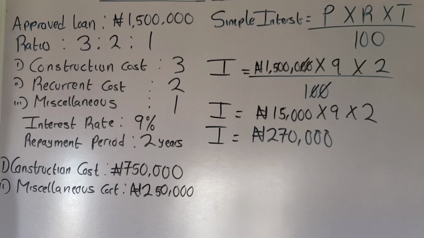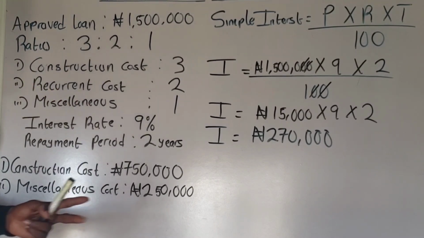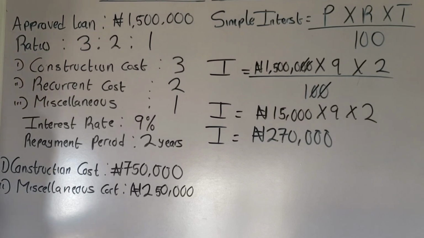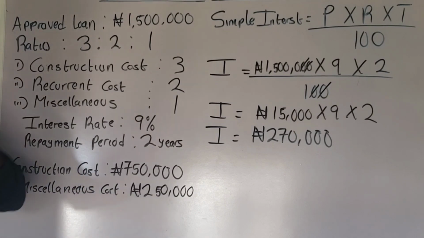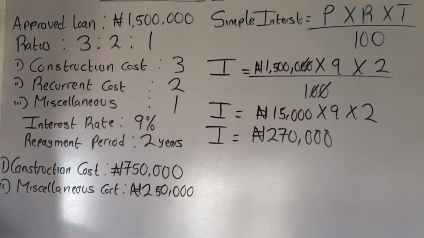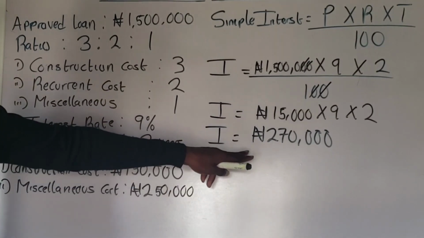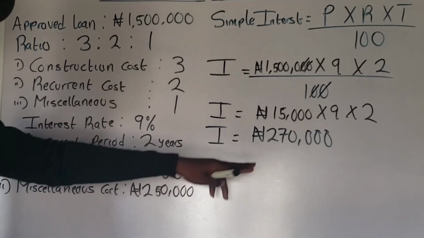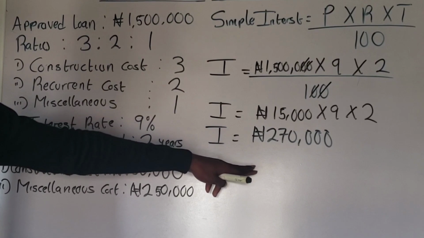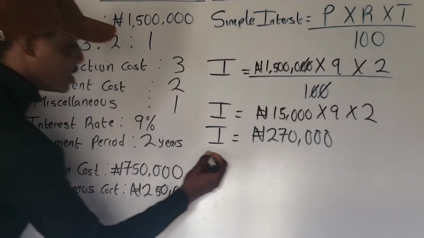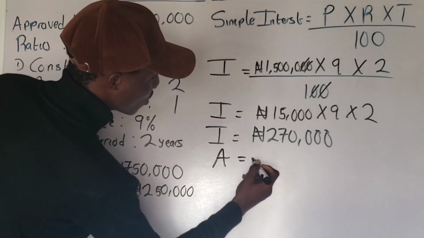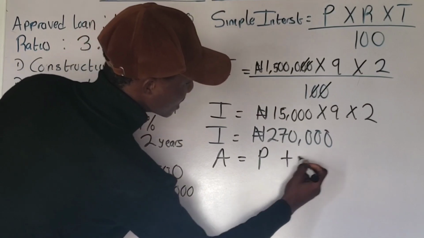Now, the total amount that you are going to pay is equal to the principal plus interest. You understand? Before you can determine the amount that you are going to pay per year, you have to know the total amount that you are going to pay. The amount can be calculated by summing the principal and the interest. That is the reason why I first calculated the interest. So the amount, which is A, is equal to principal, which is P, plus interest.